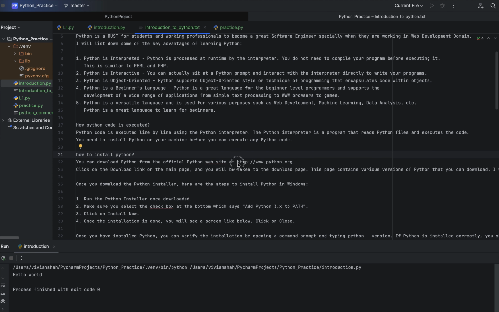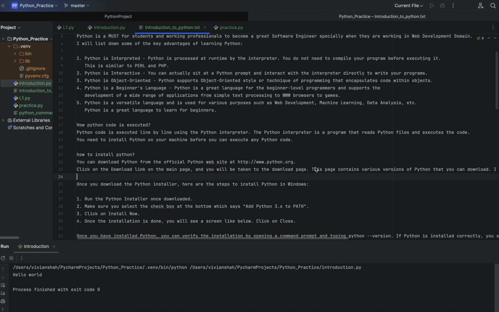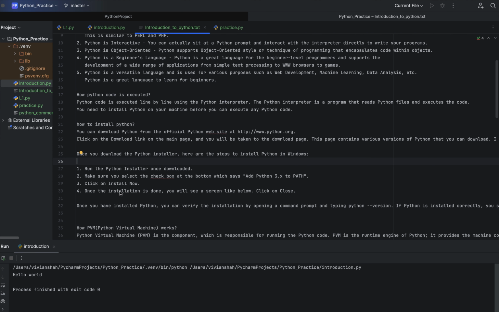You can visit this URL, and from there you can download the Python 3.x version. As of today, Python 3.13 is the current version, so you can download this in your system. After the download, follow these steps: run the Python installer you have downloaded, then check the box to add this to your PATH. After this, click Install Now, and at last click the Close button. Then your Python will be installed.